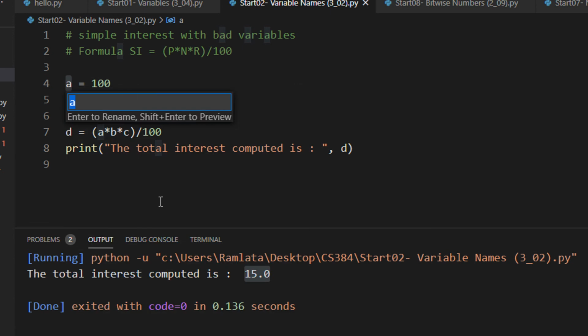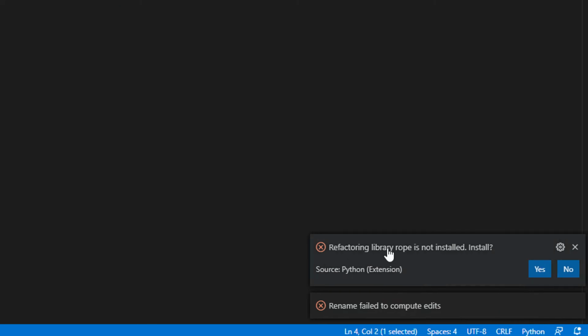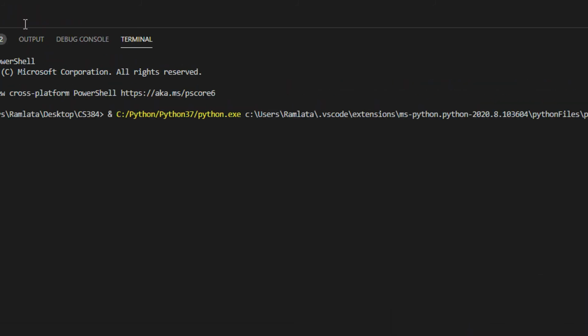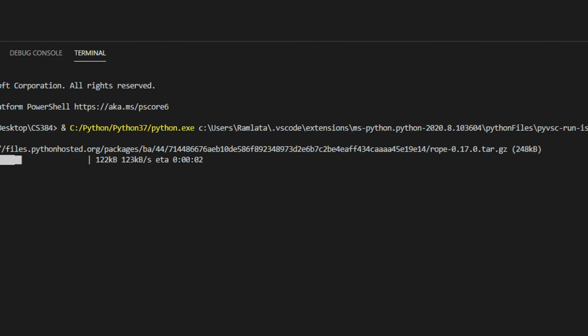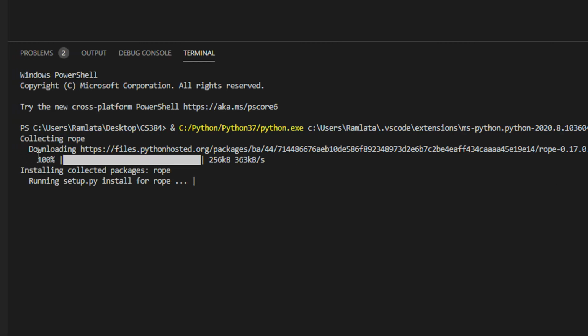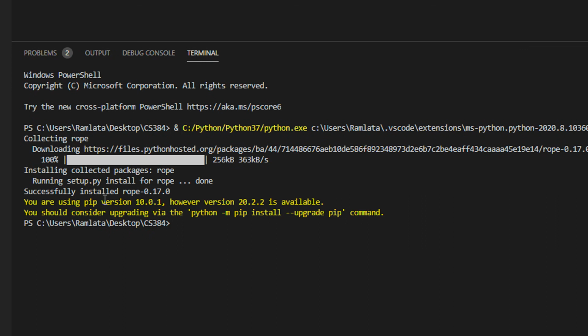Okay. So now I'm saying my principal underscore amount. Okay, so it says refactoring library is not installed. So just say yes. So it will automatically install the refactoring library. So see, the installation is going on. Successfully installed.